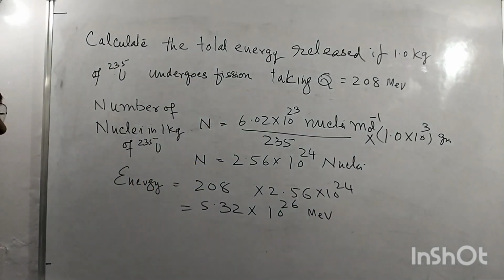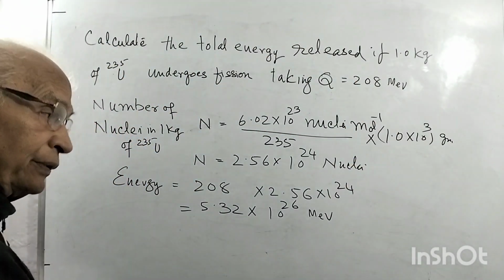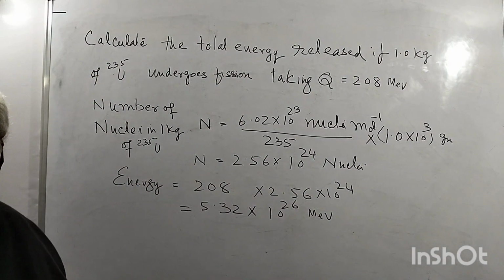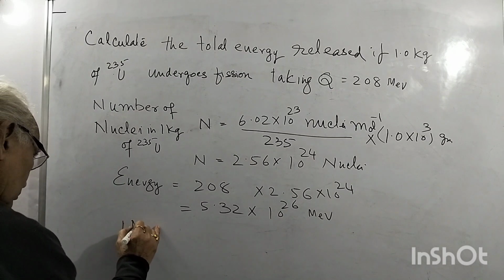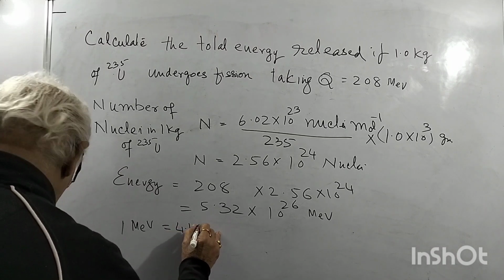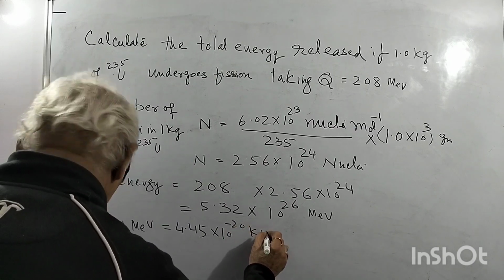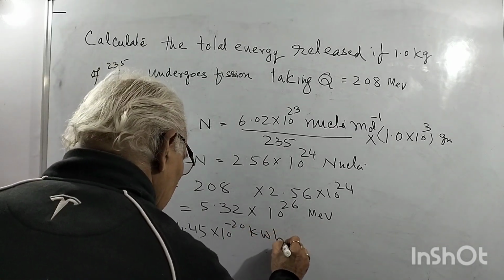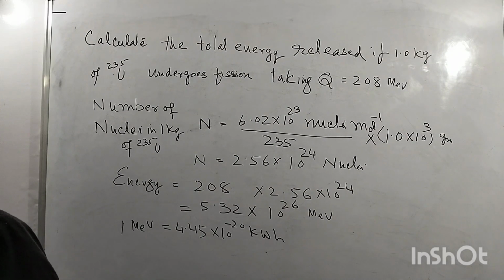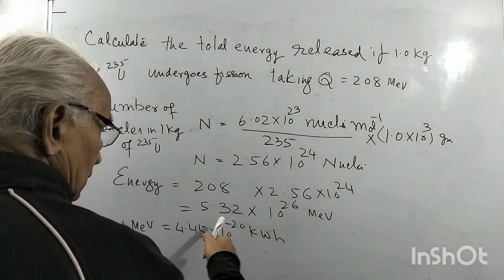You can see 1 kilogram of uranium gives, after the whole amount undergoes fission, this much energy in MeV. You can convert this energy: 1 MeV is equal to 4.45 into 10 to the power minus 20 kilowatt hour.